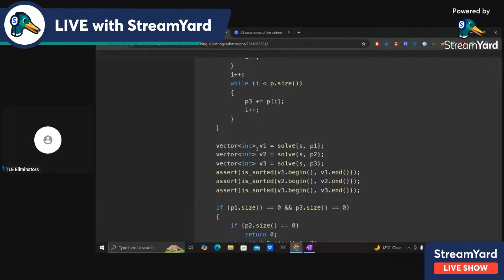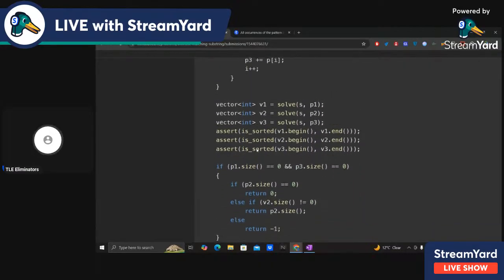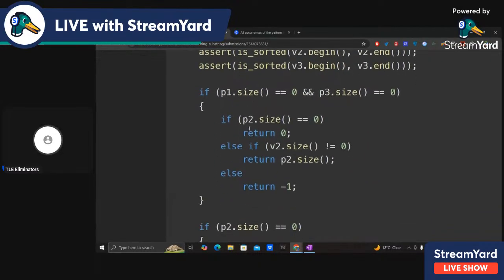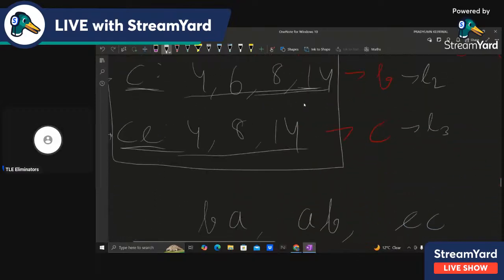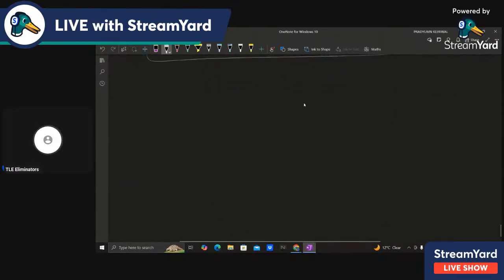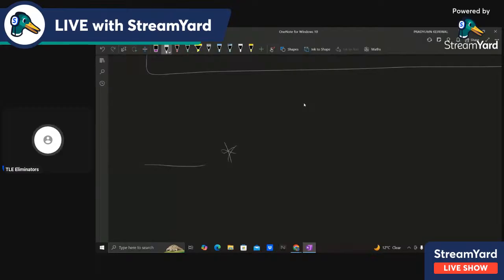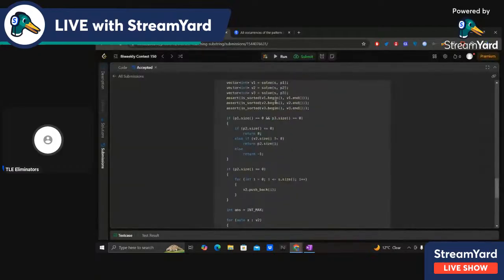All right. Now the edge cases: if both p1 and p3 are empty, that is an edge case. What does that mean? That means it is something like empty, star, then something like let's say abc, then star, and then empty. So the string is basically star abc star, or star something star. The answer to this obviously is just abc. If we can find abc in s, then the answer is just 3.